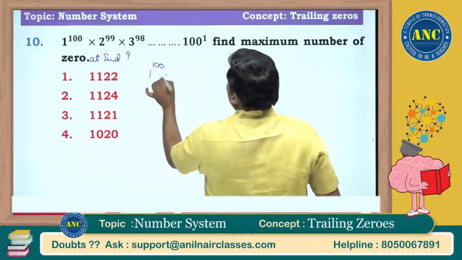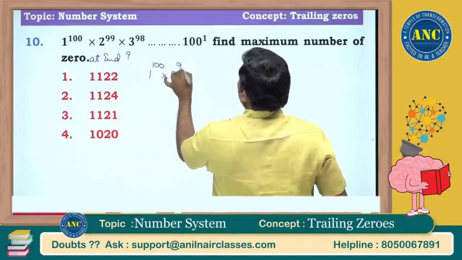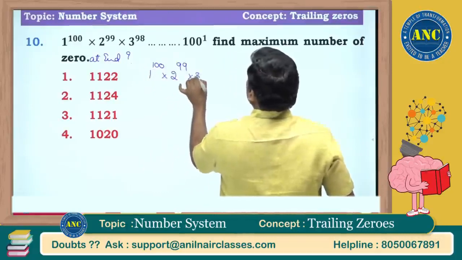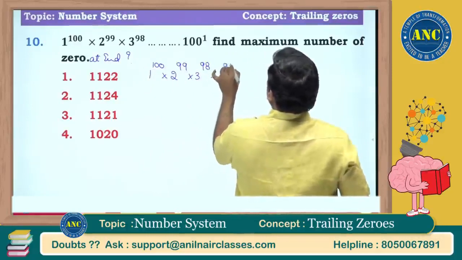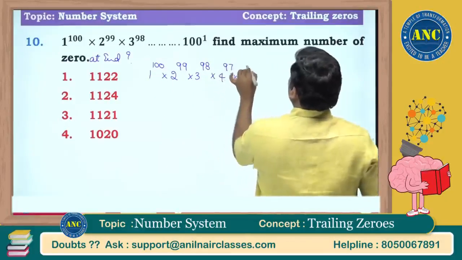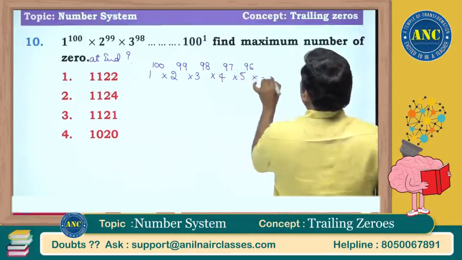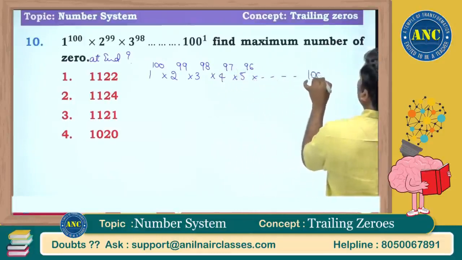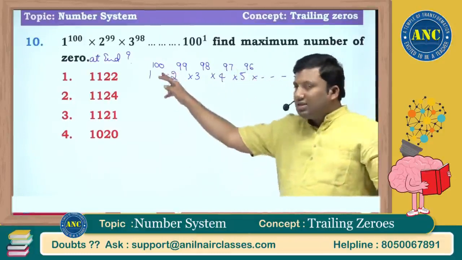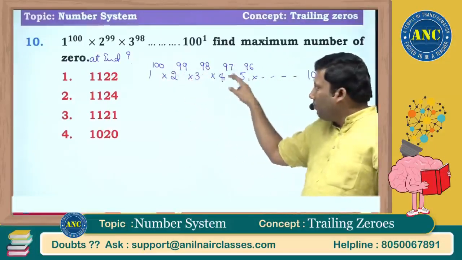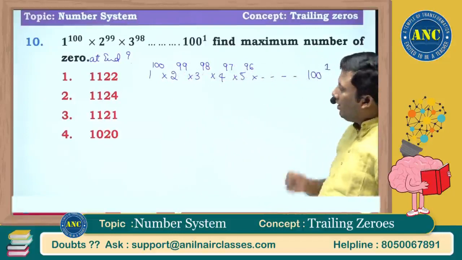1 power 100. Next it is 2 power 99. Next it will be 3 power 98, 4 power 97, 5 power 96, and so on up to 100 power 1. Base and power sum is 101.